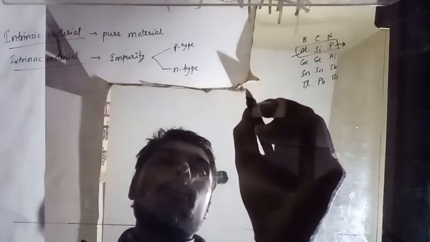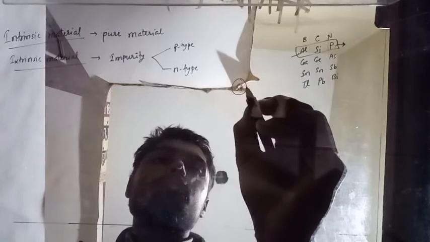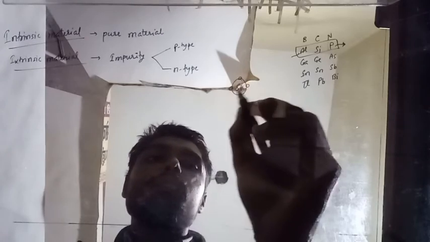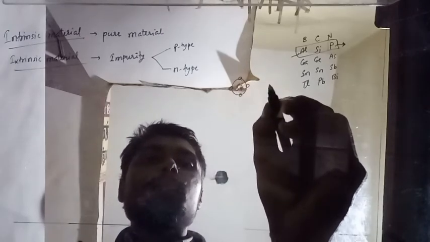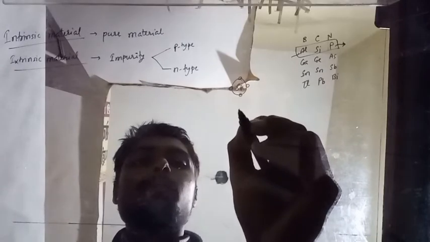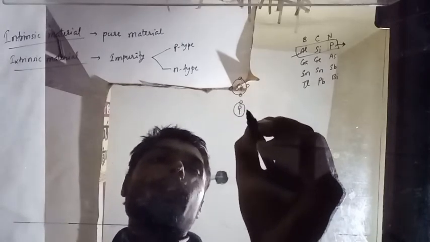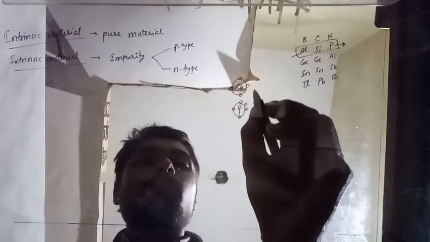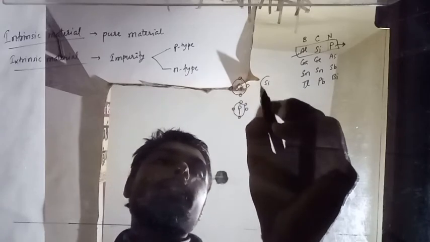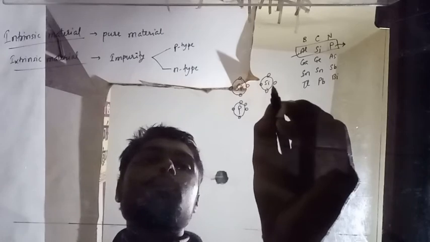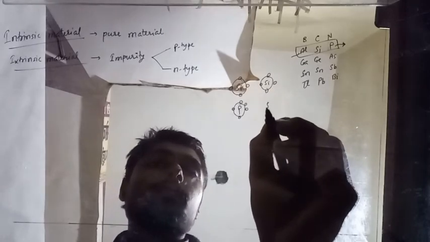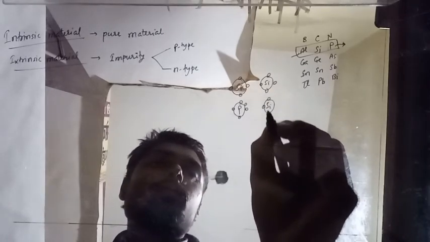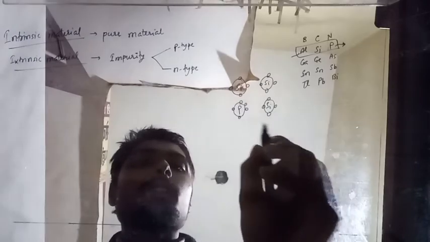Alright, this is a silicon atom, 4 electrons. Again, this is a phosphorus atom, suppose 5 electrons. This is again a silicon atom, 4 silicon atoms, 4 electrons in the outermost shell.